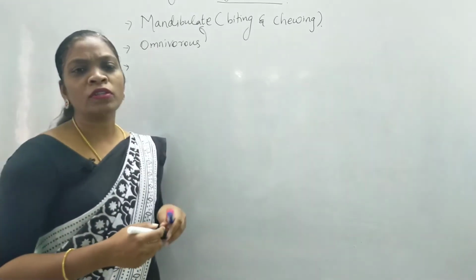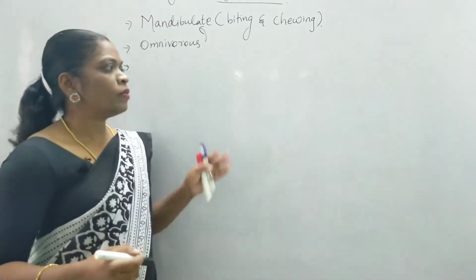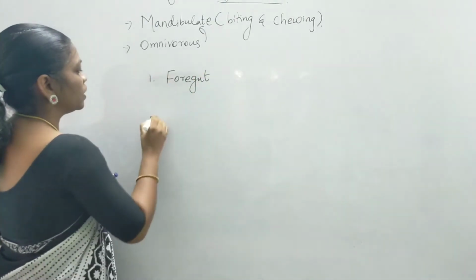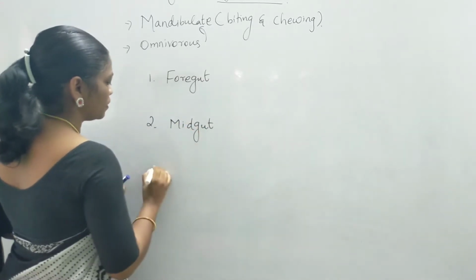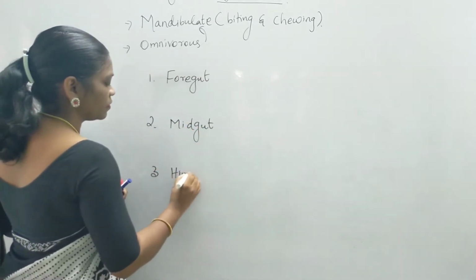We'll go over the diagram so that you can understand it better. The digestive system is divided into foregut, midgut and hindgut.